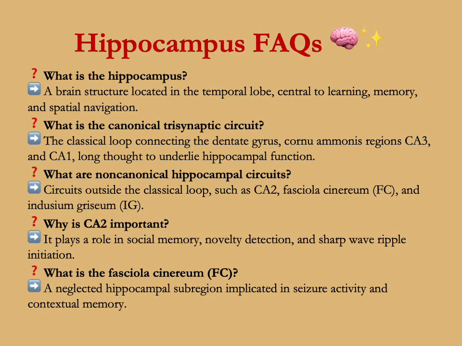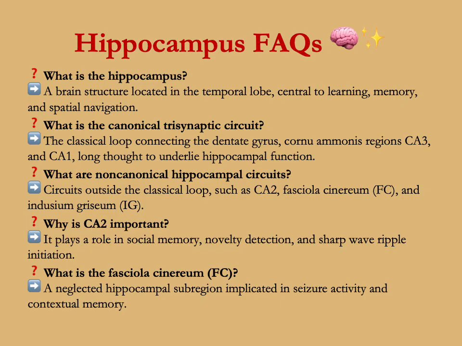What are non-canonical hippocampal circuits? The circuits outside this classical loop, such as cornu-ammonis region 2, fasciola cinereum or FC, and indusium griseum or IG. Why is cornu-ammonis region 2, CA2, important? It plays a role in social memory, novelty detection, and sharp wave ripple initiation.